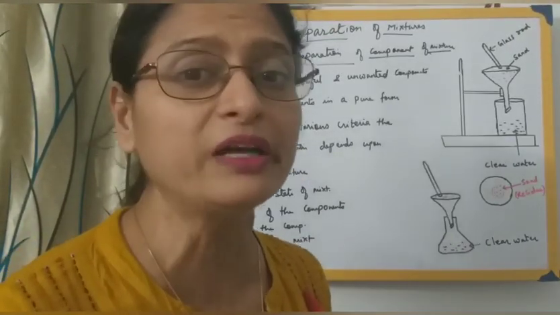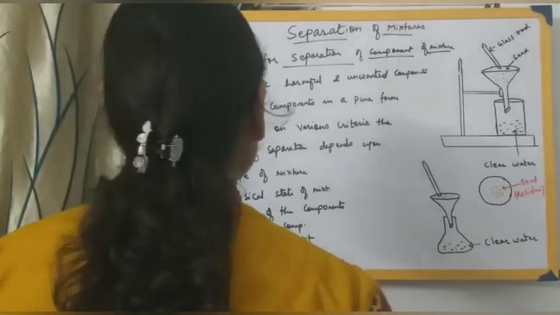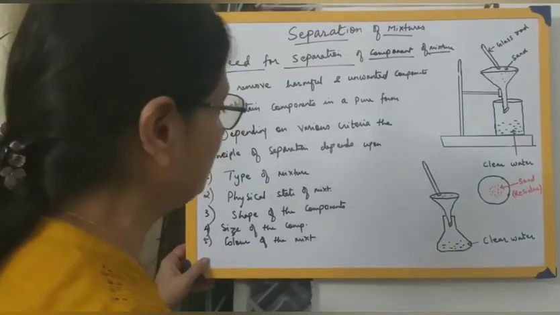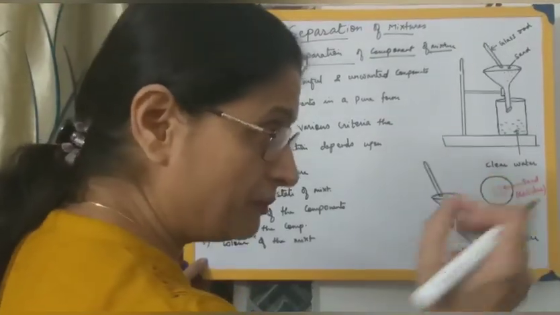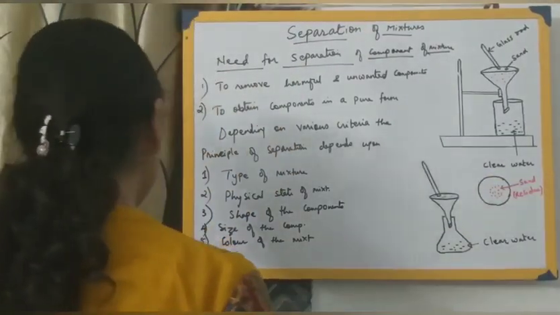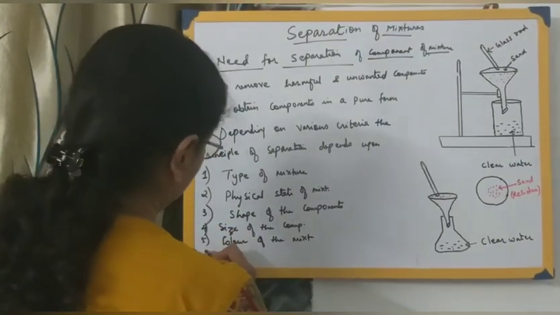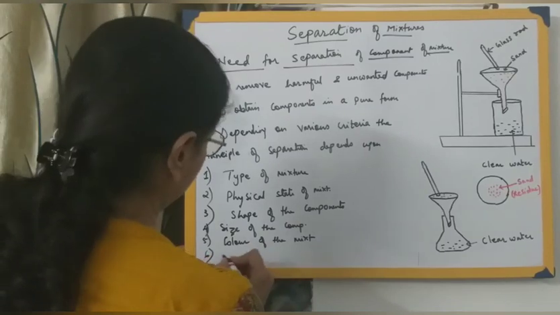Rice is white in color and stone is black or grey in color, so it becomes easier for us to identify. So the color of the mixture, the size of the component: stone size is very small, at the same time the size of the rice is a little bit bigger. So these are certain criteria. Besides this, various characteristic properties.